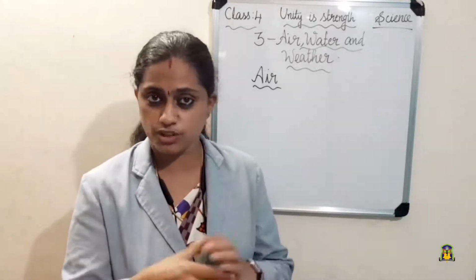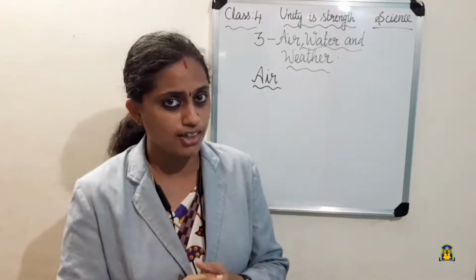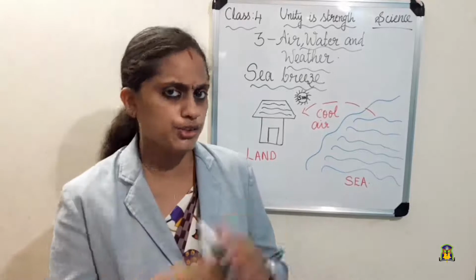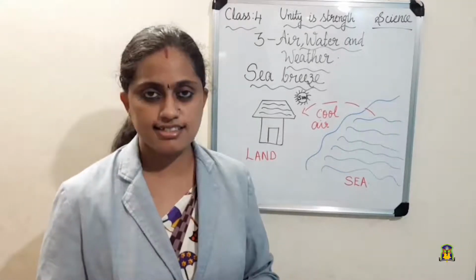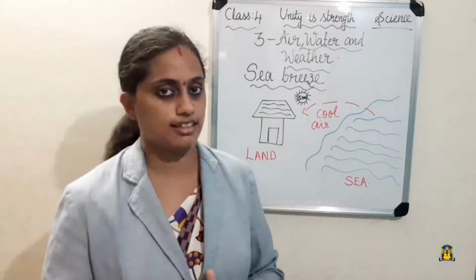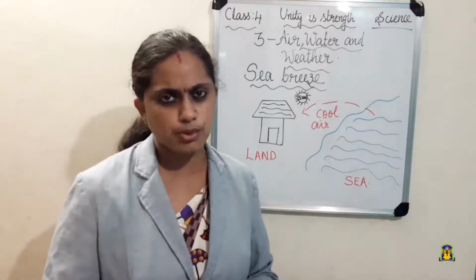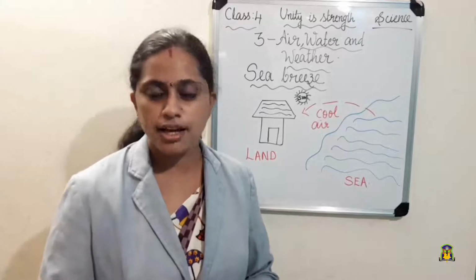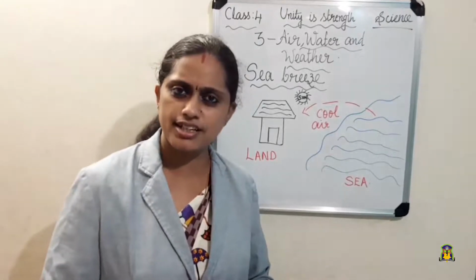So, clear about what air is, what wind is and all. When we are talking about air, we need to know about two new terms, that is sea breeze and land breeze. We said what a breeze is? Yes, a gentle wind is called a breeze. So what is this sea breeze?